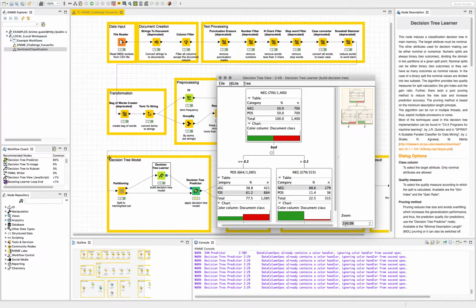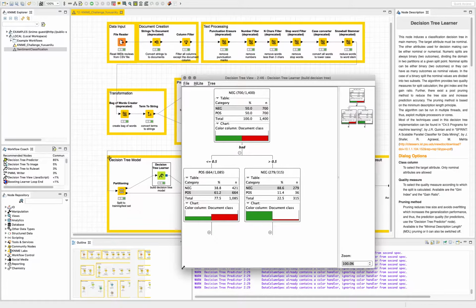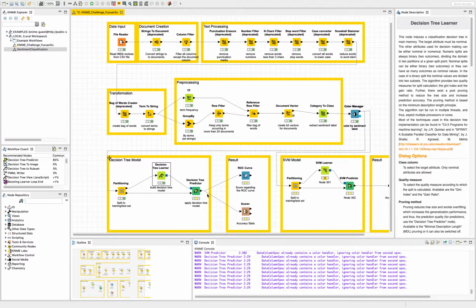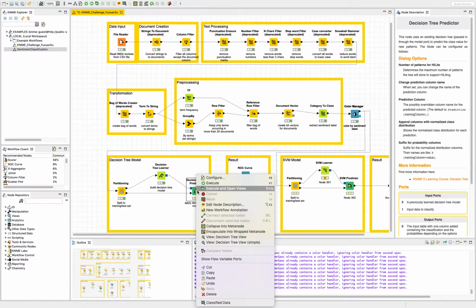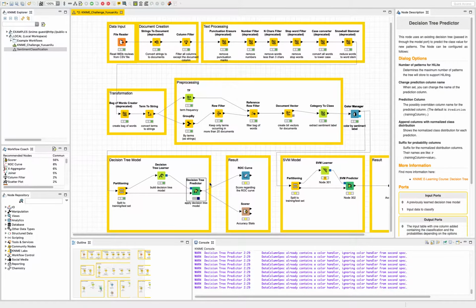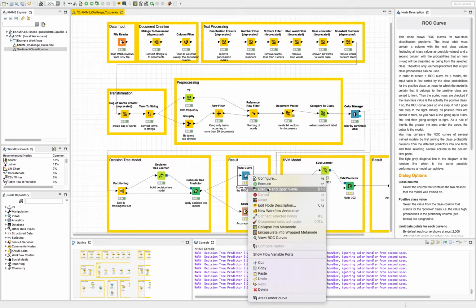You can see from the decision tree learner that there is a tree. And I'm going to run the decision tree predictor later. That's when we can get the result of the ROC curve and also the accuracy stats.